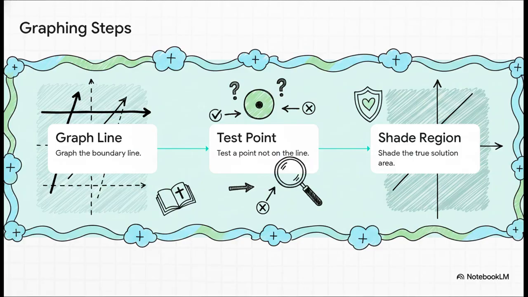To tackle these problems, the curriculum gives students a super consistent 3-step playbook. Step 1, graph that boundary line, keeping a close eye on whether it should be solid or dashed. Step 2, pick a test point, any point not on the line, to see if it makes the inequality true or false. And finally, Step 3, shade the solution region based on those test results. It's a very logical step-by-step flow.